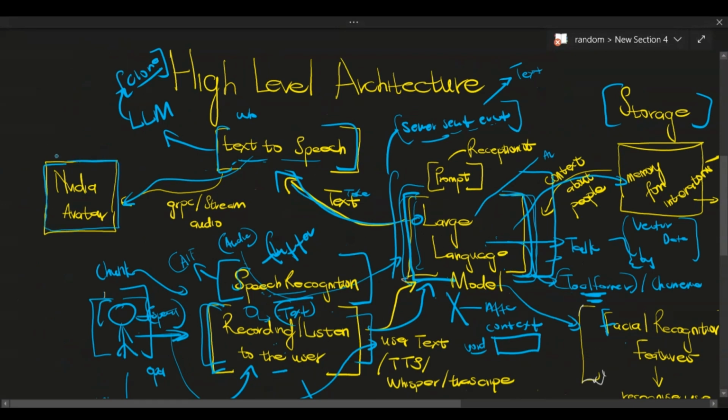Essentially what's going on here is that we build a gRPC server. This essentially is streaming the audio to NVIDIA. It's going to stream all of the audio that we have from this text to speech to NVIDIA Avatar. I'm going to show you the code in a little bit, how this works. It's quite good to see it from the code also.